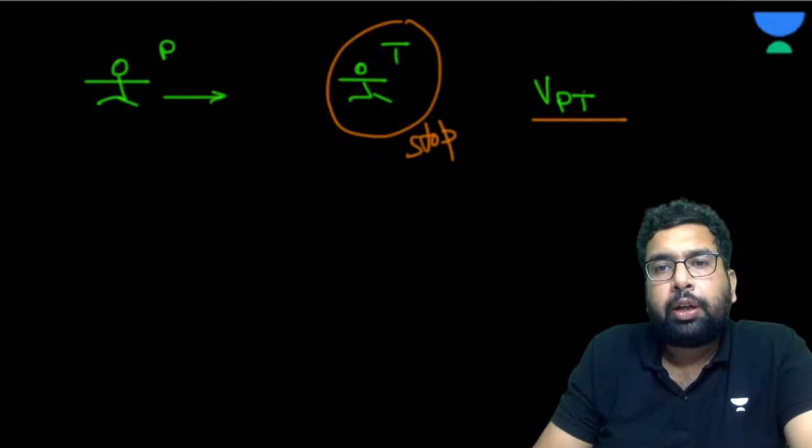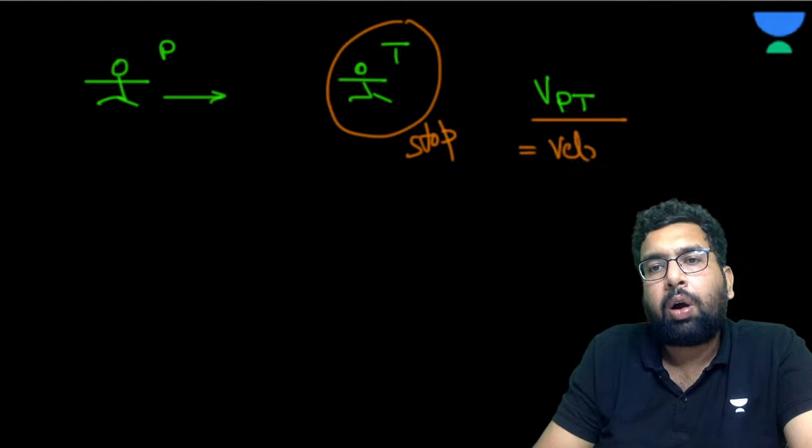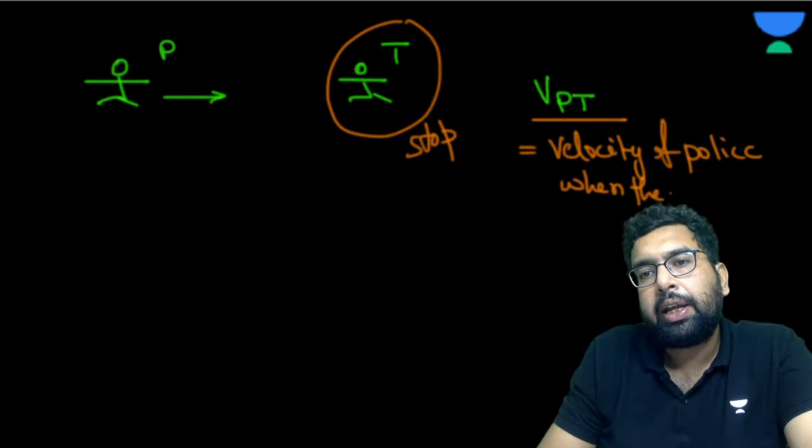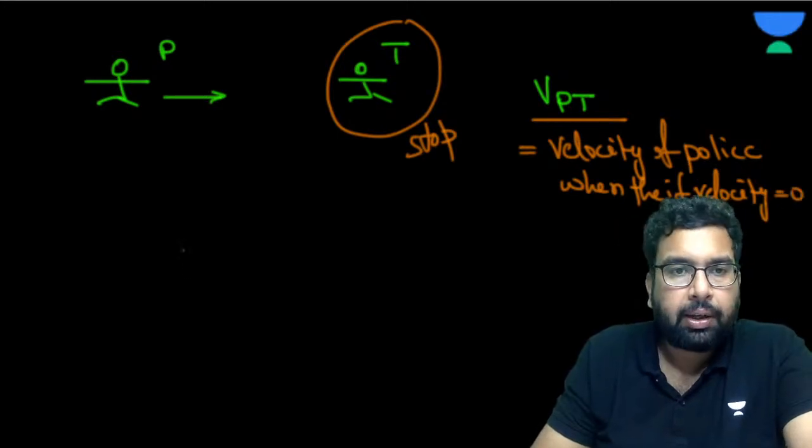So velocity of police with respect to thief means the velocity of police when the thief's velocity is 0. Do you agree or not? Please answer me.